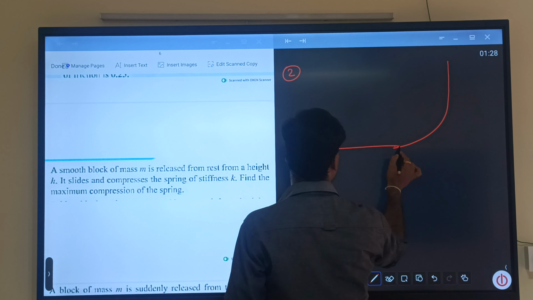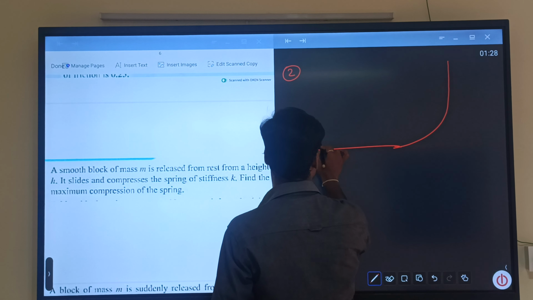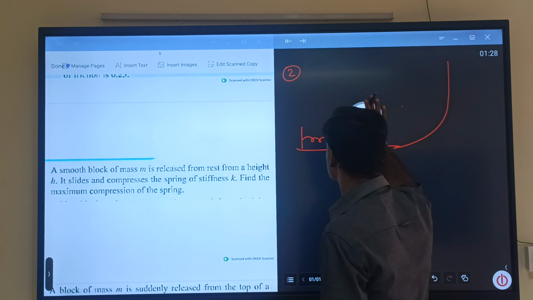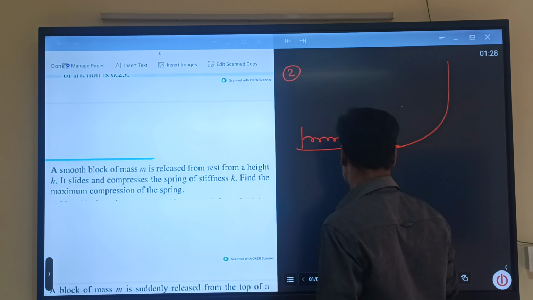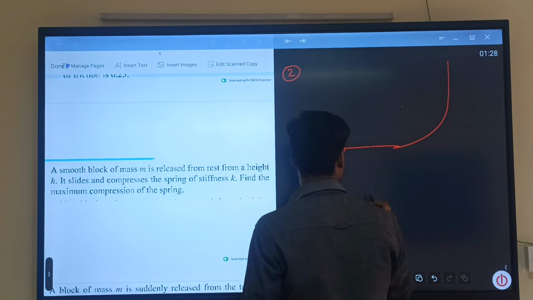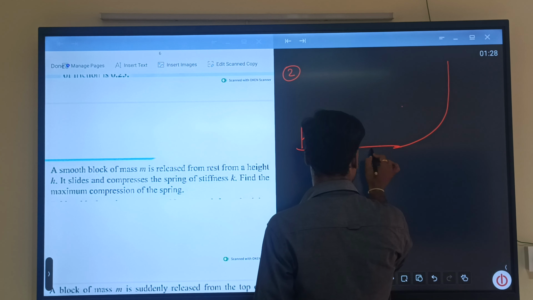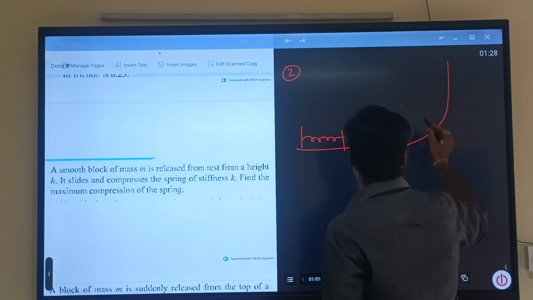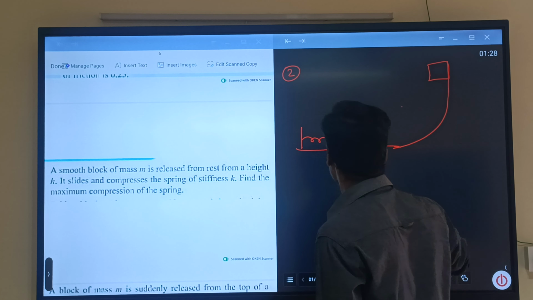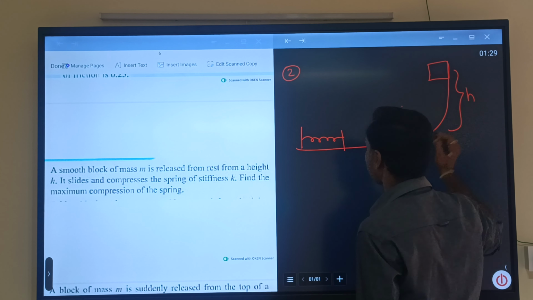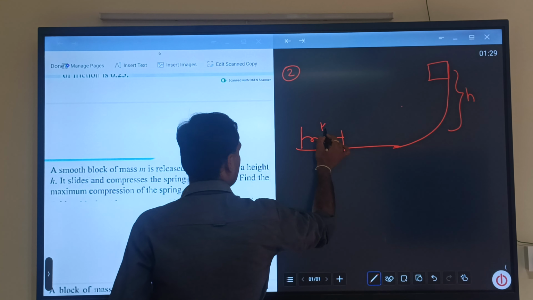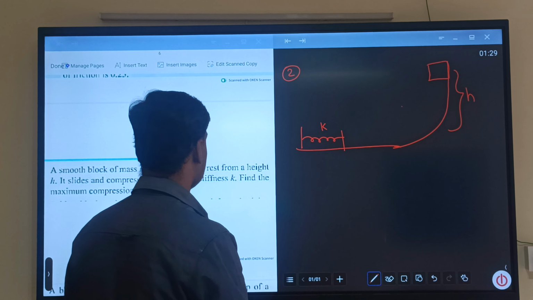Actually it is having a diagram like this, right? And a block is placed here, from a height h. It slides and compresses the spring of stiffness constant k. Find the maximum compression of the spring.